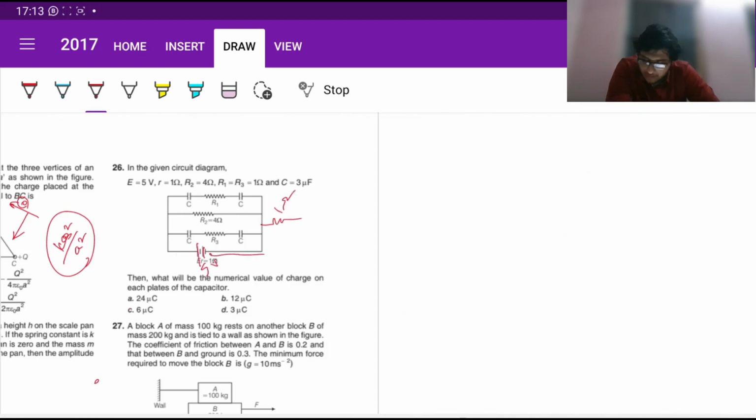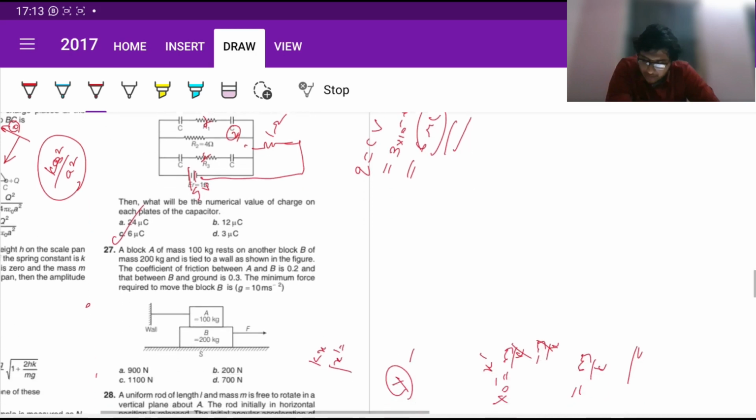Fine. I converted this into a simple circuit, like 1 ohm here, and made this a 5 volt battery source. So the whole thing is 5 ohms, current is 1 ampere. If current is 1 ampere, voltage drop will be 4 volt. Since there is no current through this in steady state and it acts like an open circuit, this 4 volt will be equally distributed, so 2 volt across each capacitor. For a capacitor, Q equals CV. C is given by 3 into 10 to the minus 6 and volt is 2, so 6 microcoulombs. So option C, question 26.